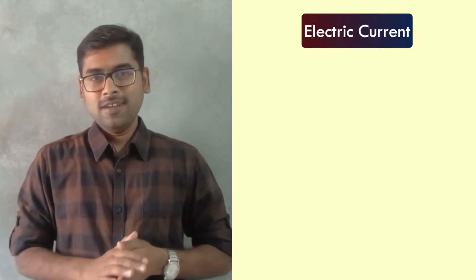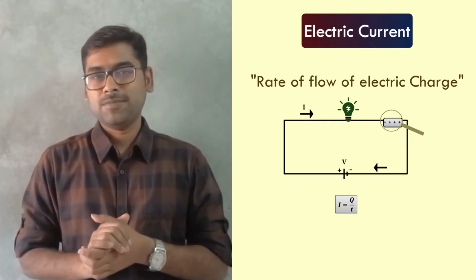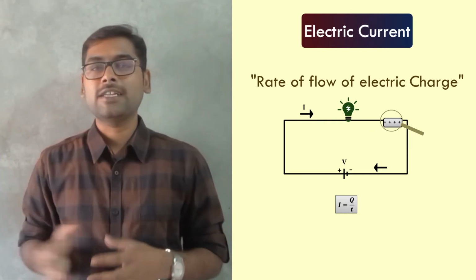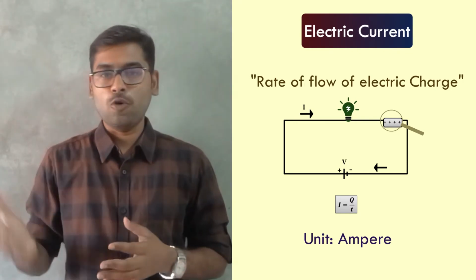Next we have ampere. Guys, ampere is not a physical quantity, but it is the unit of a physical quantity called as electric current. Guys, electric current is defined as the rate of flow of electric charge, and ampere is the unit which measures that rate of flow.